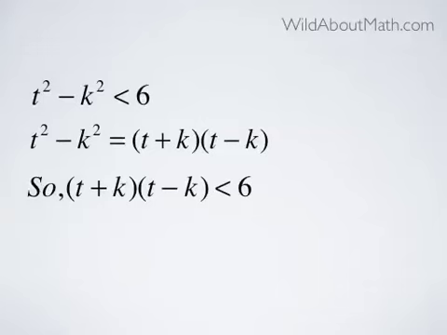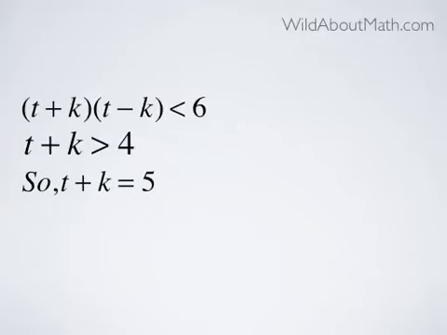So if t squared minus k squared is less than 6, then because t squared minus k squared can be factored into t plus k times t minus k, then t plus k times t minus k is less than 6.